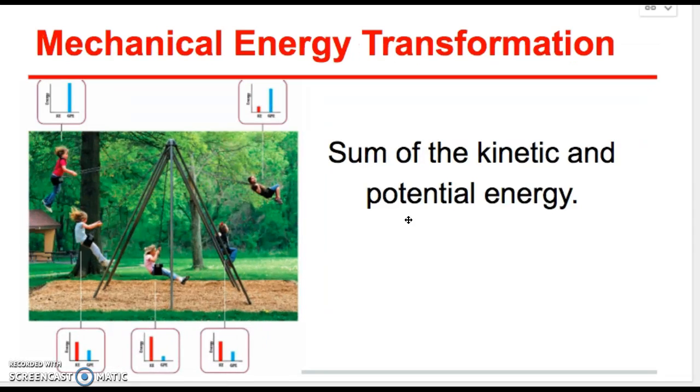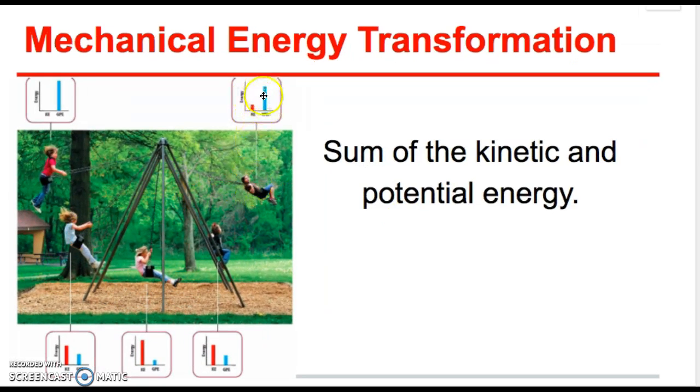There we go. Okay, so in this picture, what this is saying is that this person has a lot of potential energy and not a lot of kinetic energy. Here, this person has a lot of potential energy and no kinetic energy because they're at the top, so they're not moving at all. It's kind of like the hang time if you think about elevator stomach, right? Before you start to move, you kind of get that stomach that goes up. This person has a lot of kinetic energy and less potential energy. This one has the most kinetic energy because you're down here at the bottom moving the fastest. And then again, it starts to go back up and potential energy starts to go back up. So at any point here, the mechanical energy transformation is adding up these two. Here it's just potential energy. Here you're adding the two, adding the two, adding the two, and adding the two.